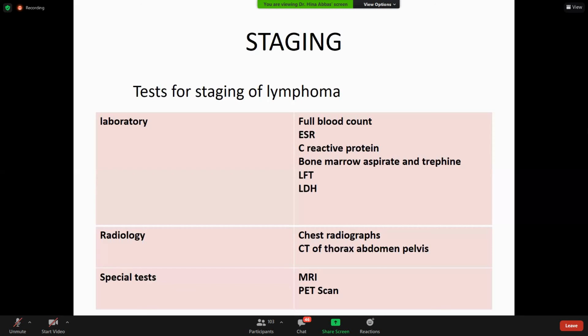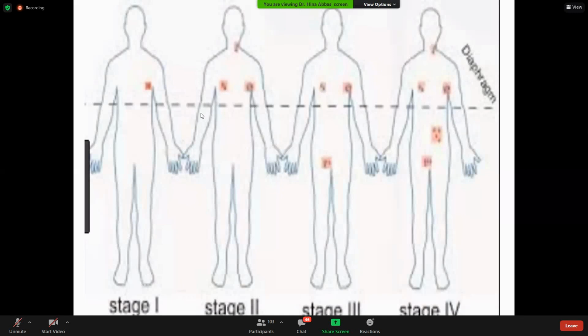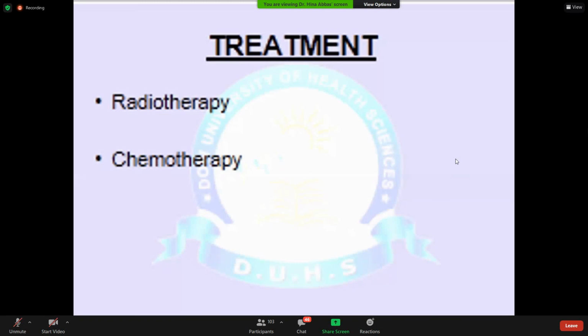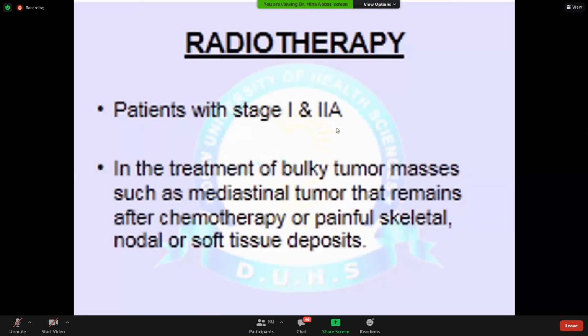Why? Because staging method is same as for non-Hodgkin lymphoma. Like one area of the lymph node is involved is stage 1, 2 on the same side of diaphragm is stage 2, both sides of the diaphragm is involved stage 3, and distant metastasis is stage 4. Treatment is radiotherapy and chemotherapy. The patient is stage 1 and 2A.